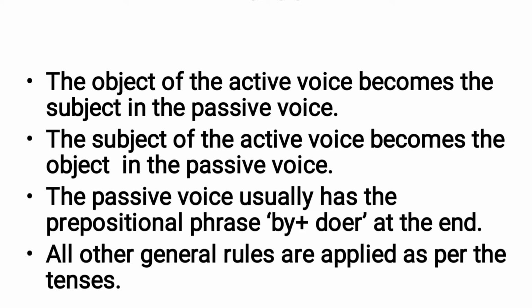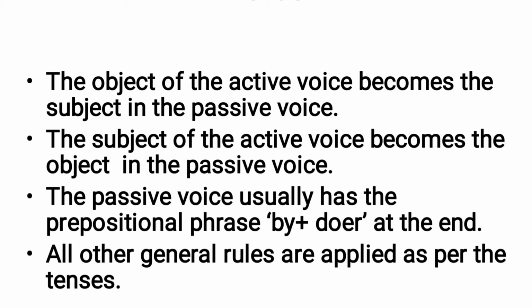So we can say that when the subject in the sentence is the doer of the action, the verb is said to be in the active voice. So the first rule is that the object of the active voice becomes the subject in the passive voice. Then the second rule is that the subject of the active voice becomes the object in the passive voice. Like I said, the peon is the subject in the sentence, and it will become the object in the passive voice.